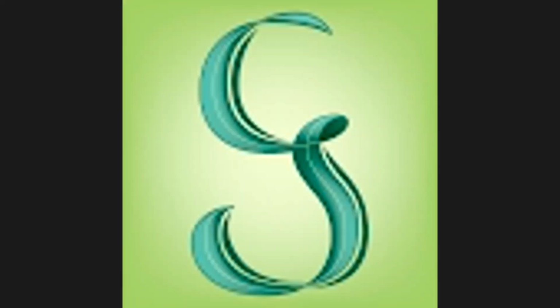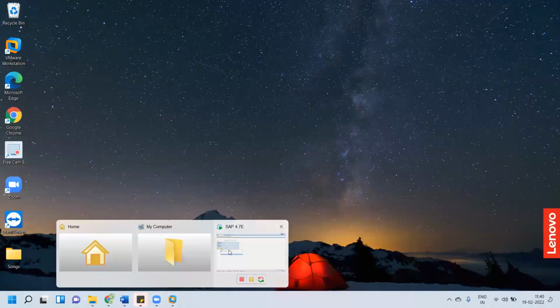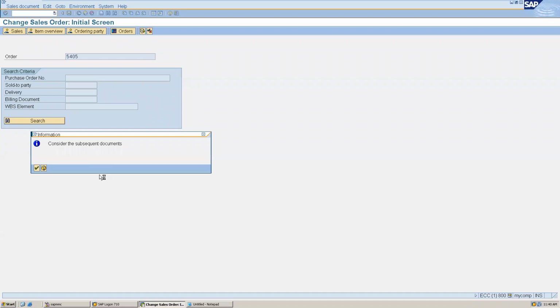So we started the VA02 transaction, and your screen is not shared. We will try to get inside that option. I have just pressed enter, and it may take some time because I am opening VA02 for the first time.